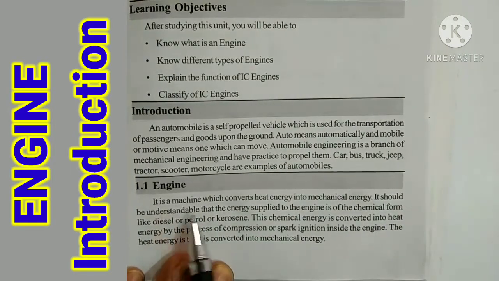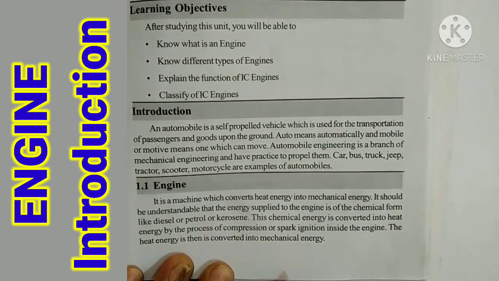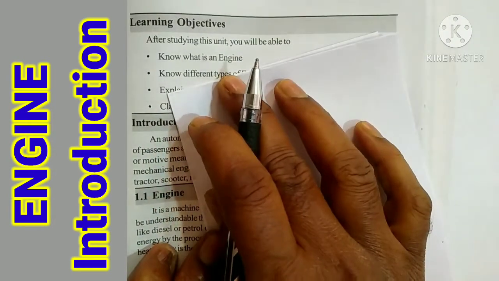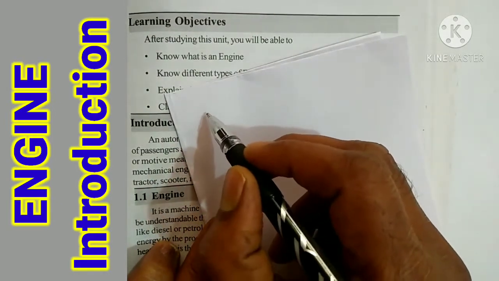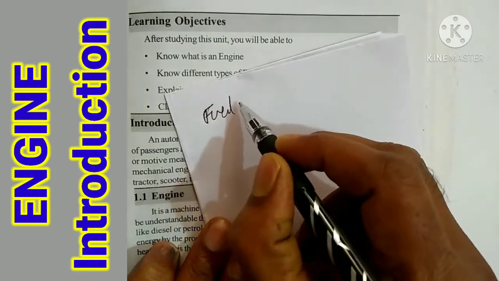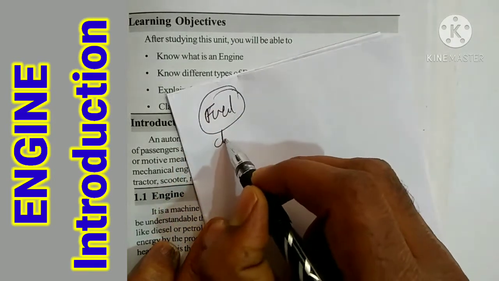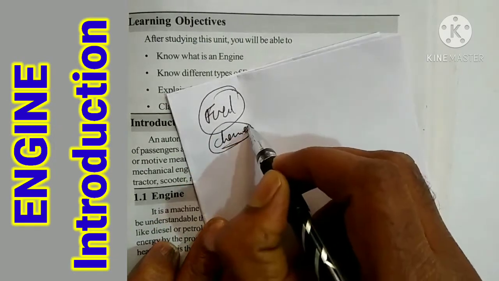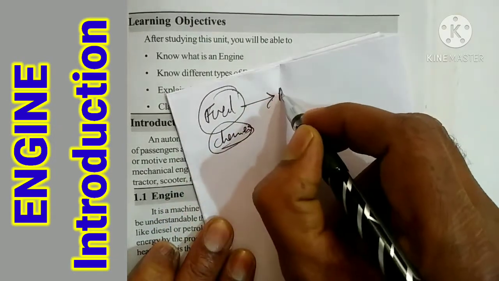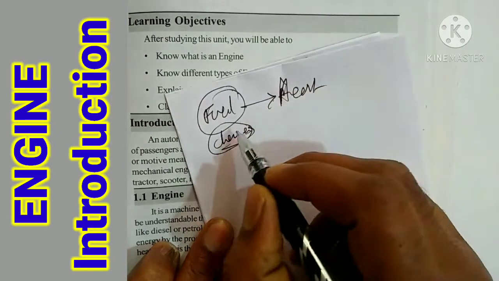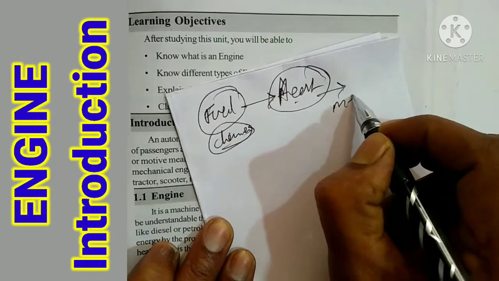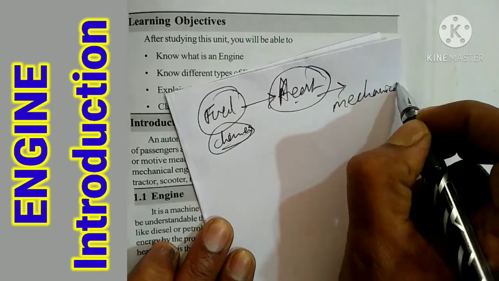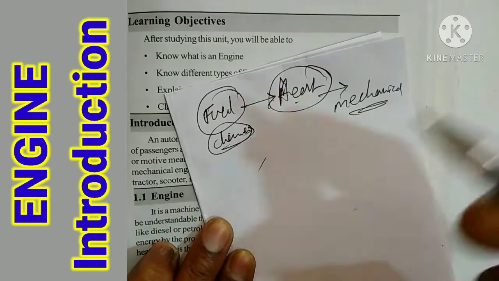What does engine mean? An engine is a machine which converts heat energy into mechanical energy. Any engine can be run with the help of fuel, which may be solid, liquid or gas. First the fuel burns, which is a chemical reaction. While burning it produces heat energy. This heat energy is converted into mechanical energy, and due to this mechanical energy the engine will run.